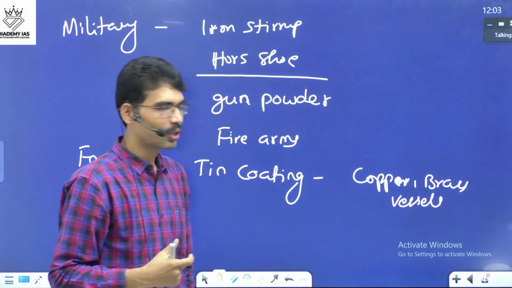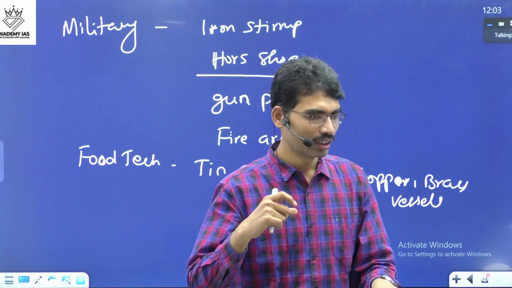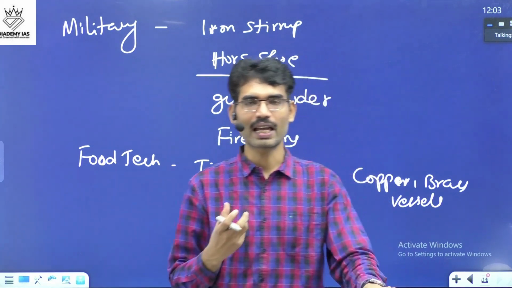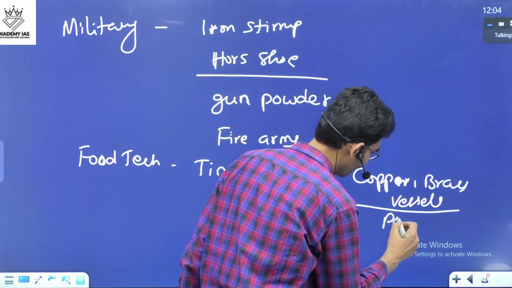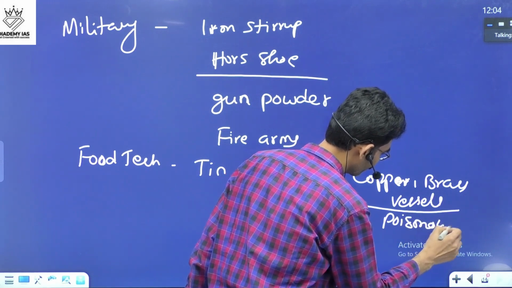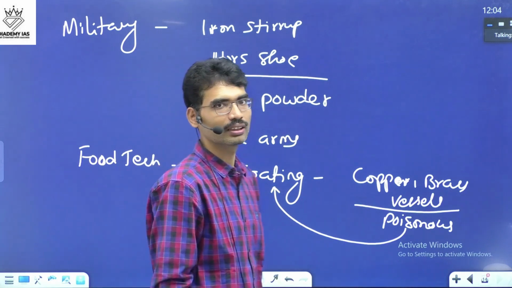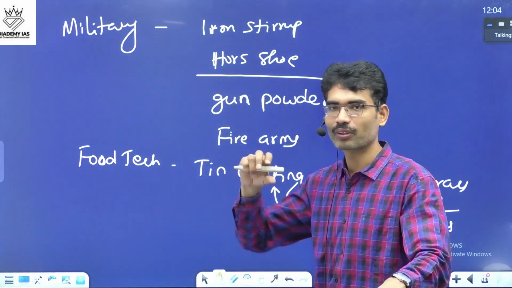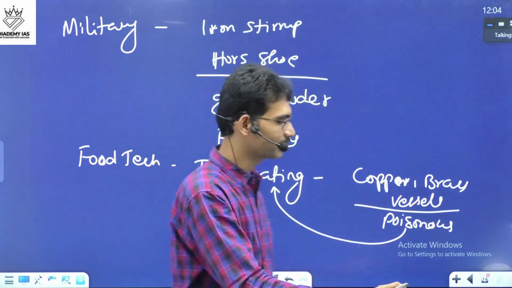When copper and brass vessels were used, whenever there is a different kind of material, for example, lime, whenever such material is used here, it was becoming poisonous. And in order to prevent the poisoning of the food, tin coating is another invention that helped from not being spoiled, not being poisoned. And now glass manufacturing.